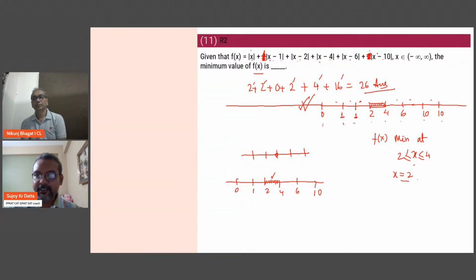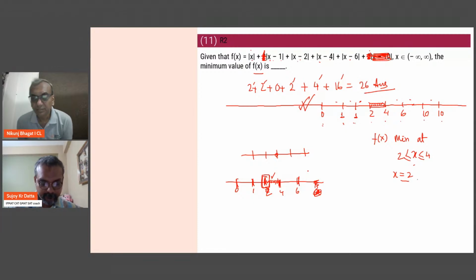Now let's say this entire term was missing. This term is not there. So now you see how many points? 1, 2, 3, 4, and 5 points. So the middle point is what? 2. So now you will put in 2 and check and calculate. Did you get the logic now, Anushka? I guess this one is cleared. Then I'll move on to the next question.